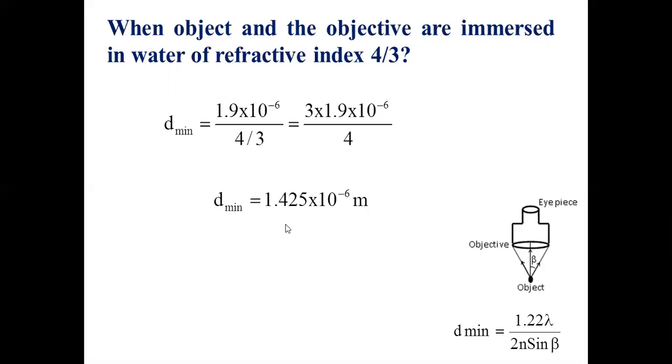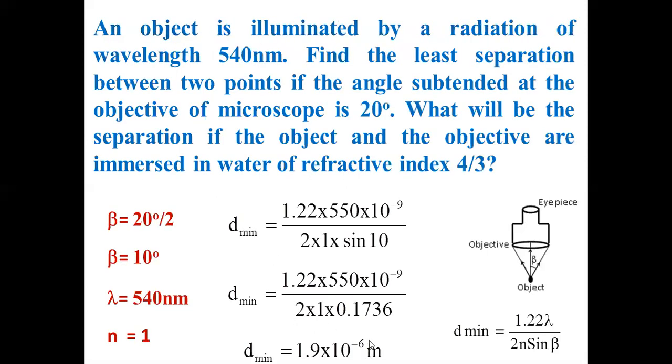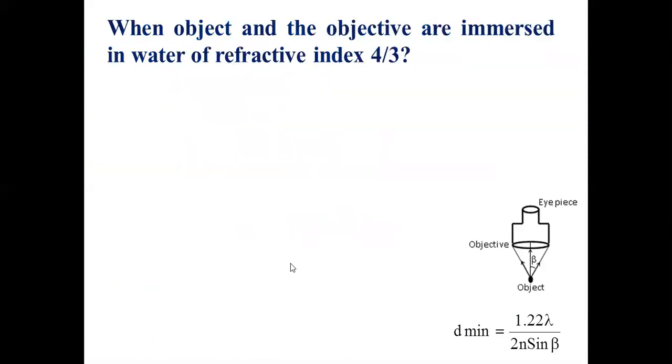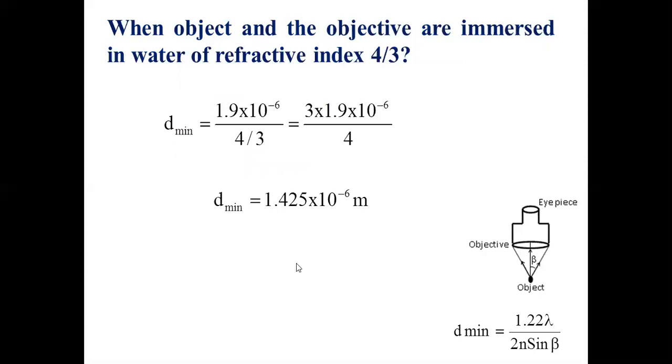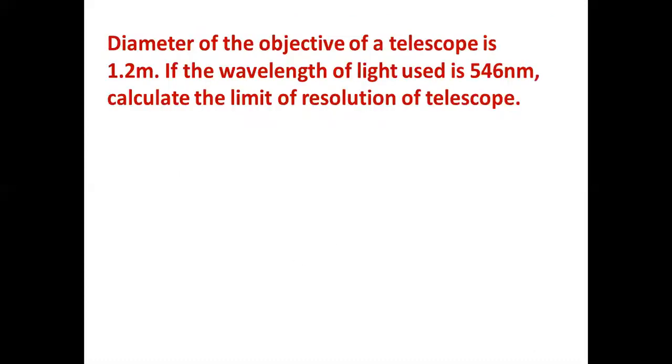So now what happened? Whether it has become better? Yes, definitely. Last time that microscope was showing only 1.9 micrometer distance objects as separate. Now it can show even 1.425 micrometer. They can also be seen well separated. Not only 1.9, even 1.4. Okay, we'll go to the next problem.